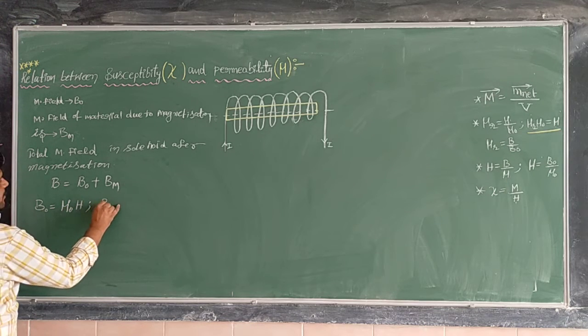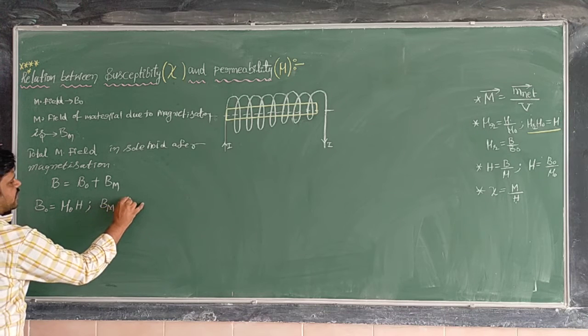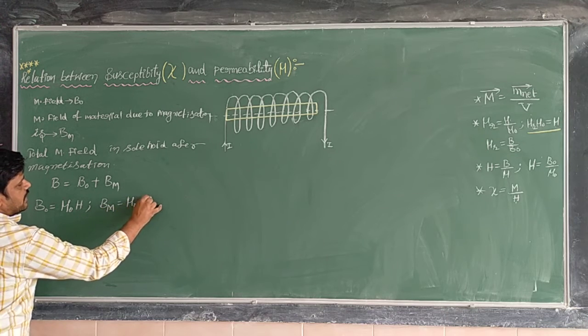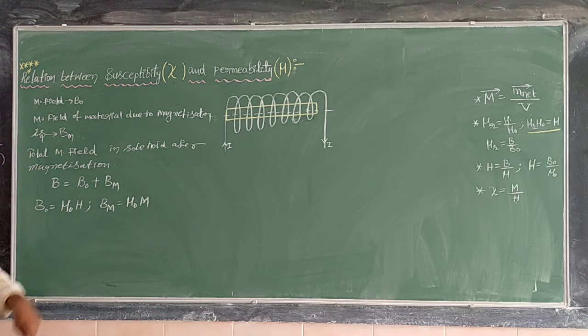In a similar way, Bm is equal to mu naught into M, where M is nothing but magnetization. So these two you write in the given formula.